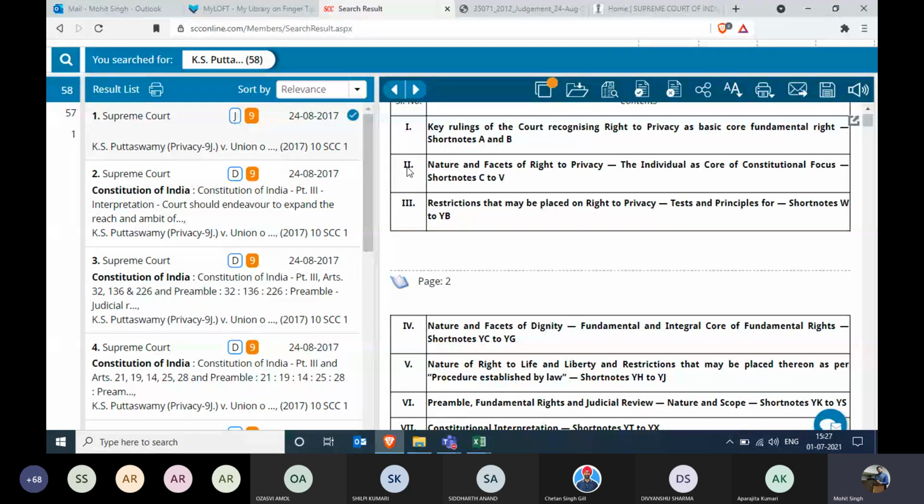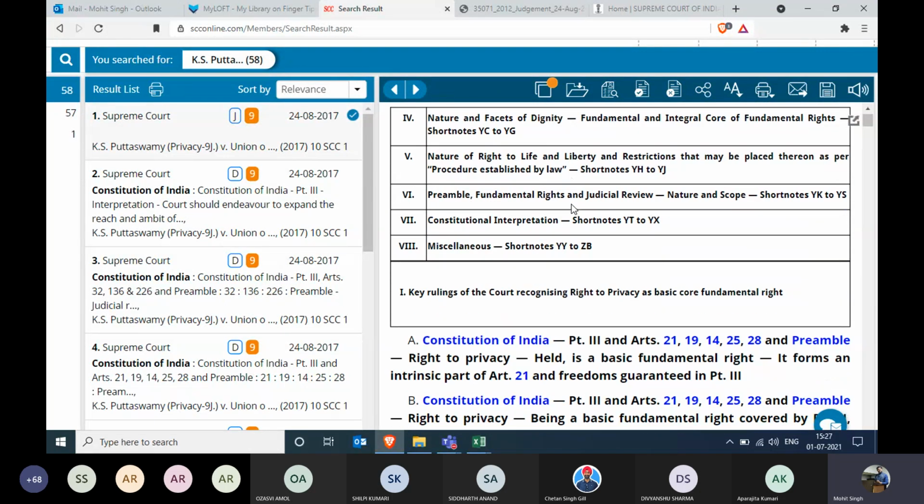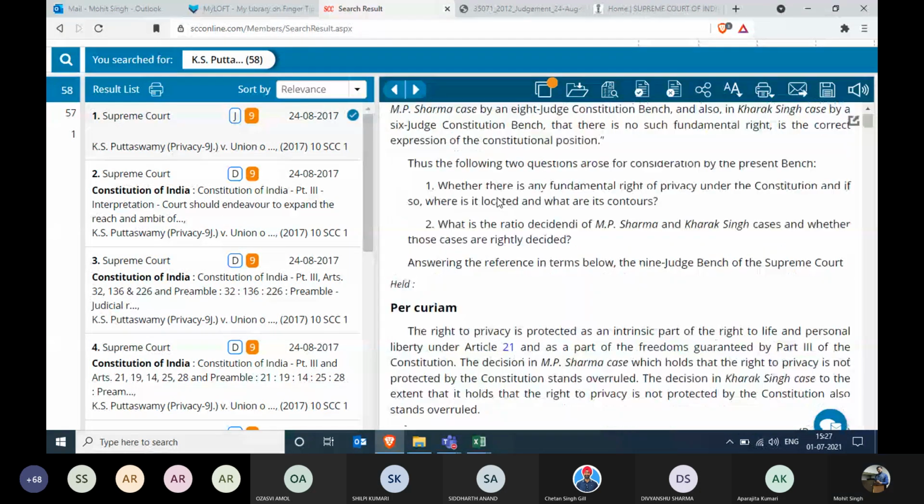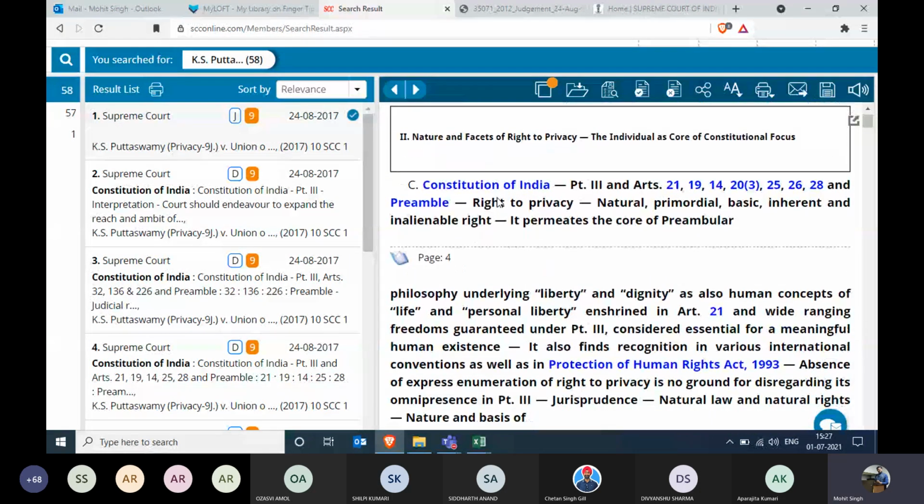So I like this one, the second one. Nature and facets of right to privacy, the individual as core of constitutional focus, short notes C to 5. All right. How can I see the summary of it? We'll scroll down. This is the first part going on. We'll scroll down. This is the second part.